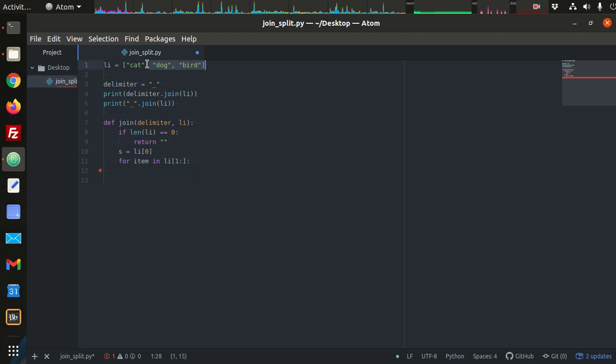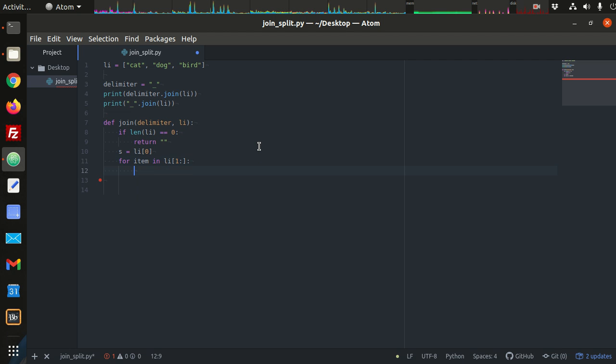So this is really going from slice 1, 2 to 3. So it's slice 1 to 3 in this case, but this list could be larger, so it's to the end of the list. So item then is going to be, in this example anyway, dog and then bird. So we're leaving out cat, which is important because we've already set the string s equal to cat.